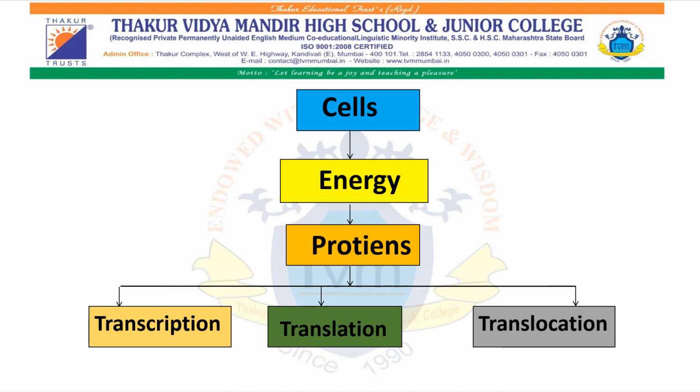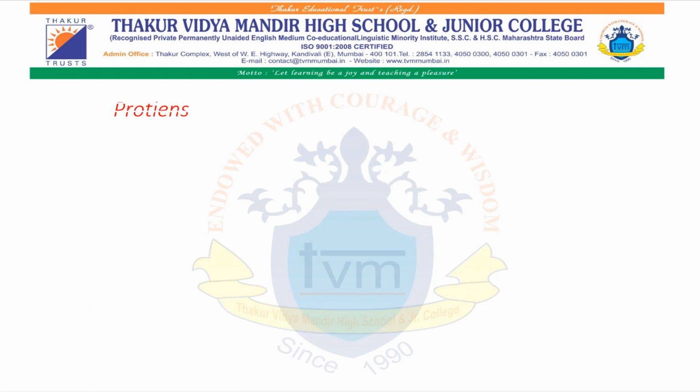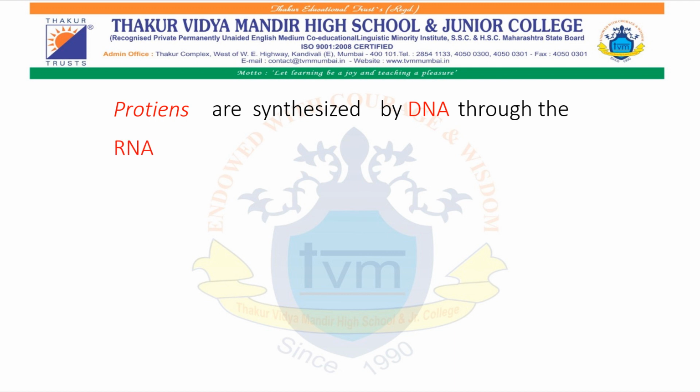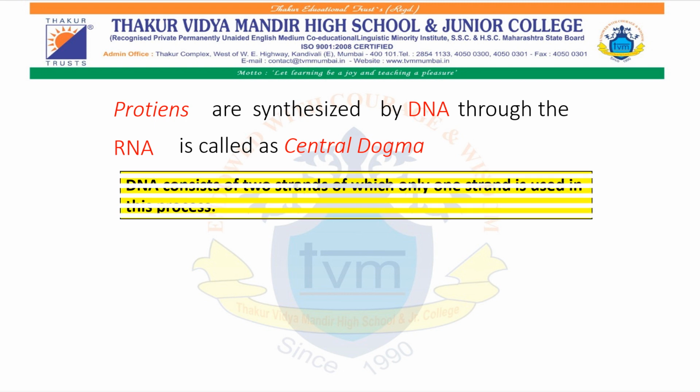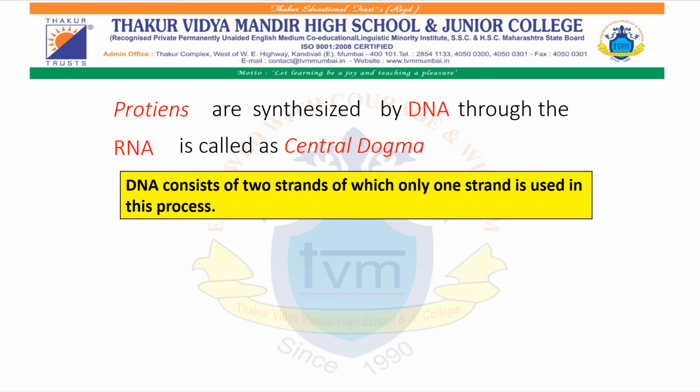Now these proteins are synthesized by DNA through the RNA, and this is called the central dogma. Now this DNA consists of 2 strands, as we saw in the earlier picture, of which only one strand is used for this process.